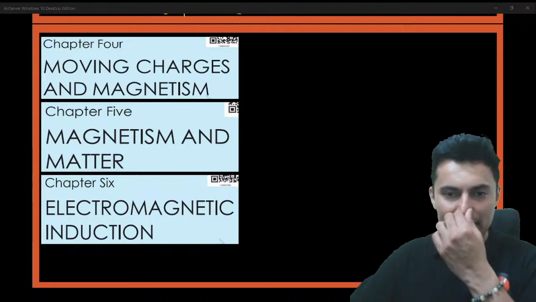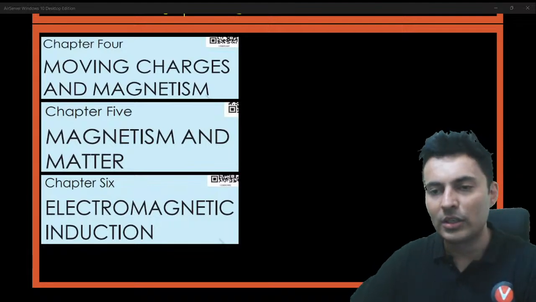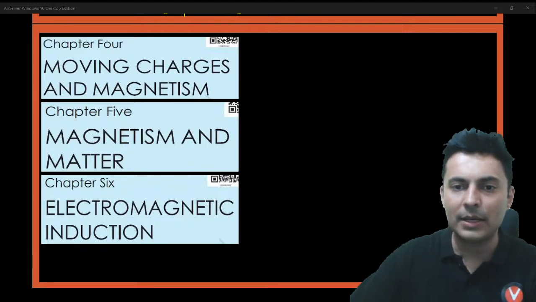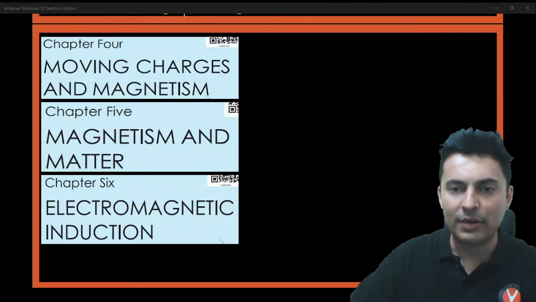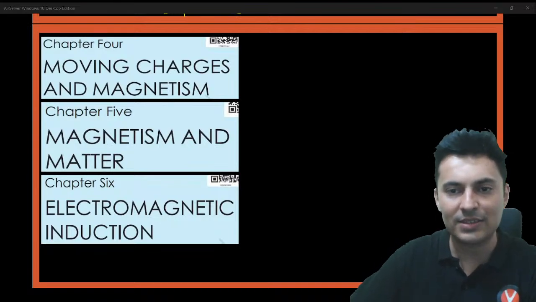Yeah, moving charges and magnetism. Let me also open up my NCERT right over here and see if we can find some nice graphs. Yes, we have some beautiful graphs coming up on the screen.